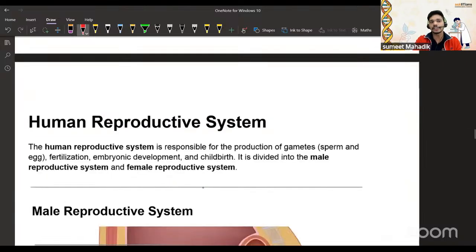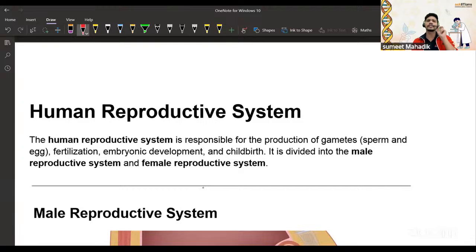Human reproductive system. Whenever you talk about that, you should know the male and the female reproductive systems. The human reproductive system is responsible for the production of the gametes, sperm and egg. We are aware of that. Fertilization and embryonic development, the same thing is there. But there are some changes that we are going to talk about.